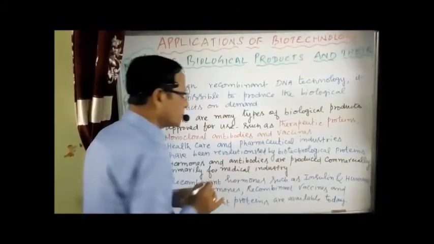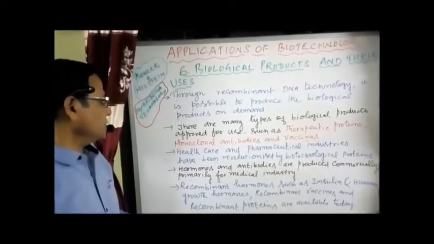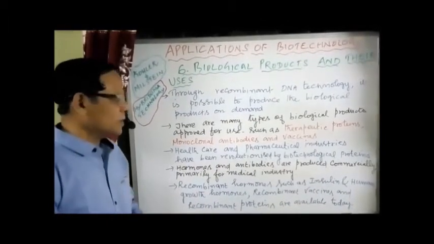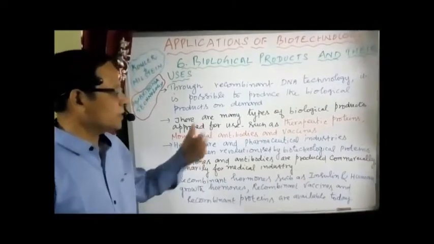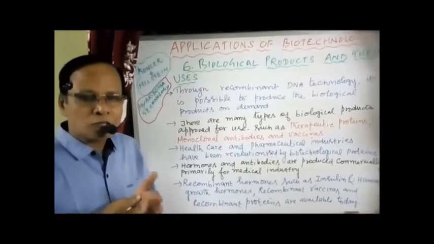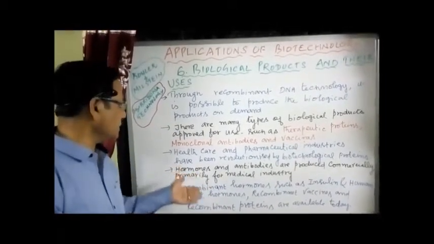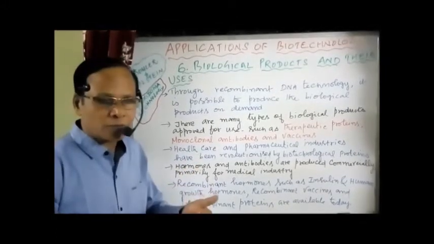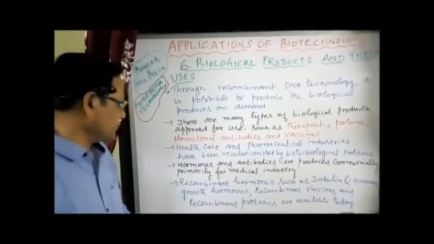Revolutionized by biotechnological proteins. That is nothing but the therapeutic proteins. Okay, that's about one. Now we have hormones and antibodies produced by different agencies commercially. That is primarily for the medical industry. They are producing antibodies and hormones for commercial purposes, particularly for the medical industry of different types.